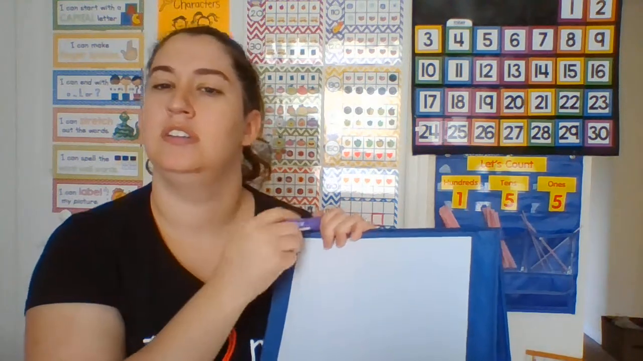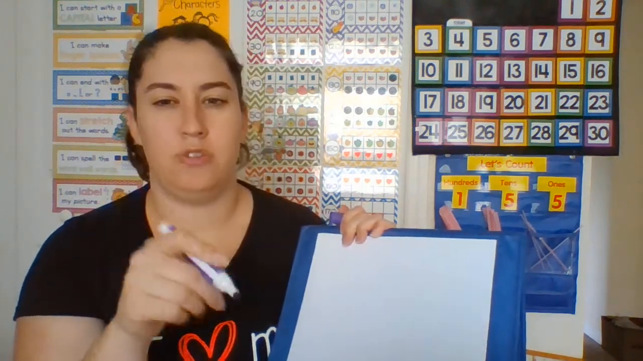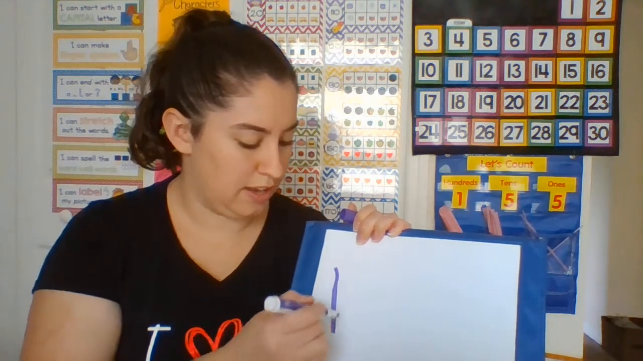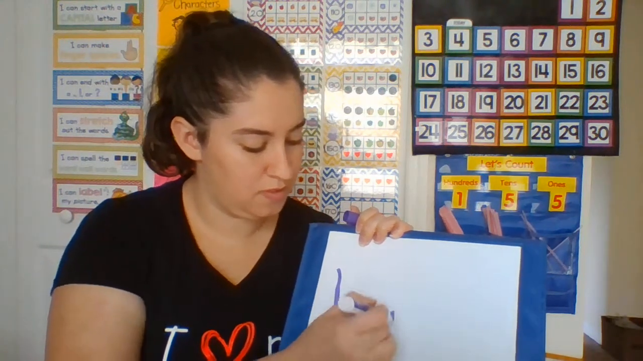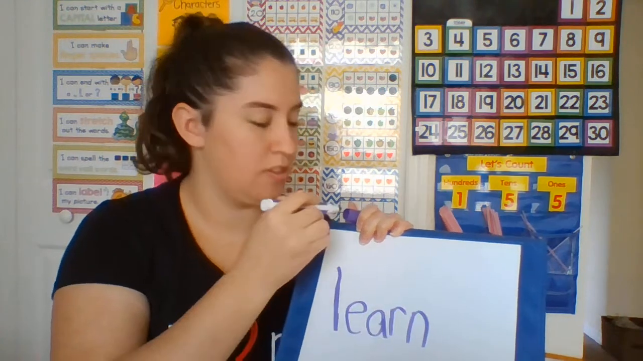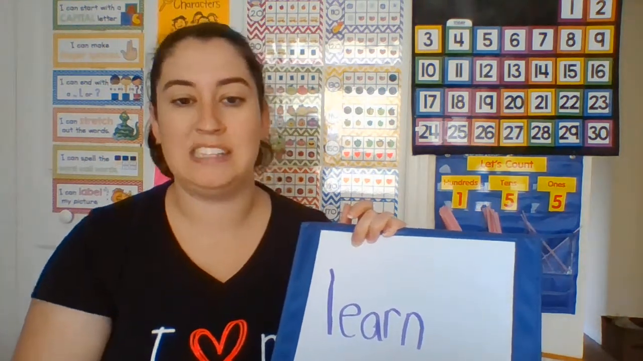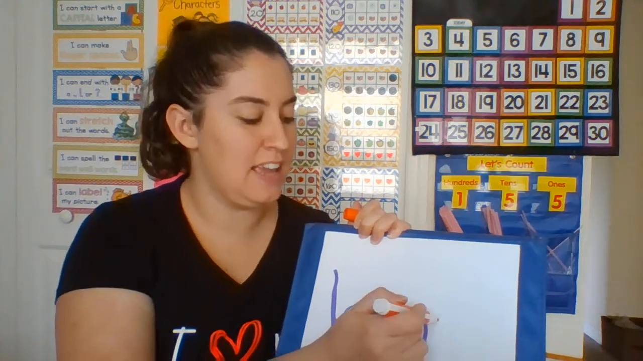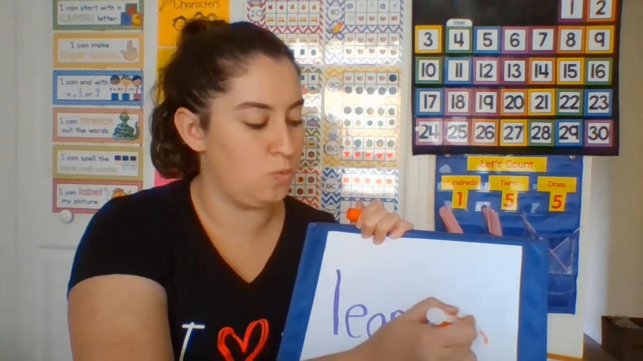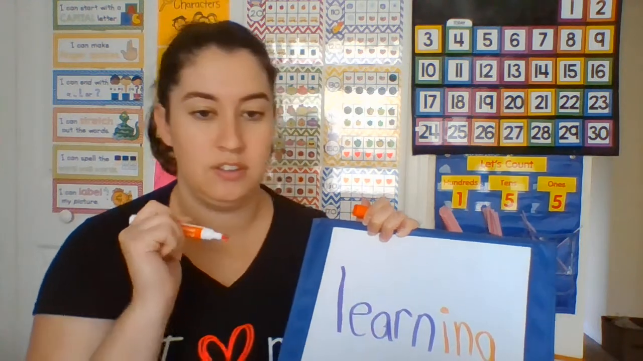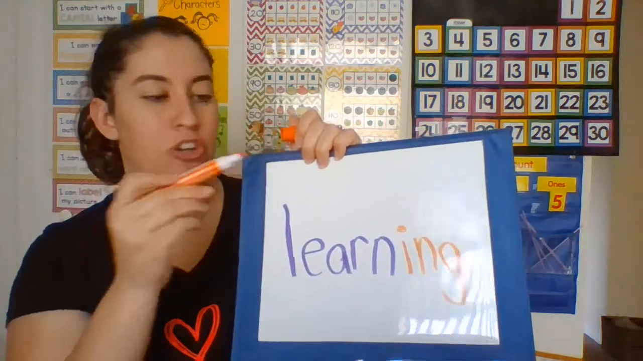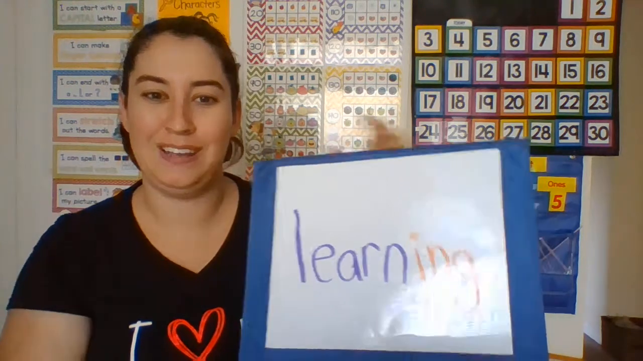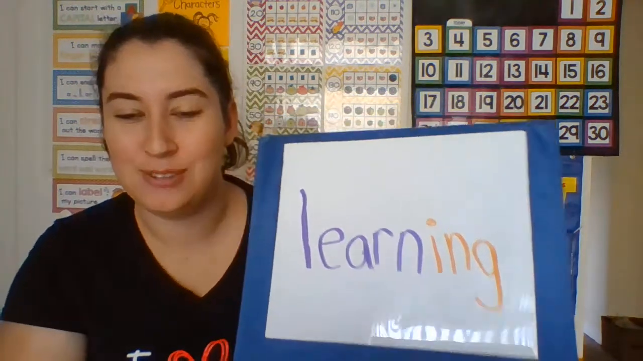Here's our last word, and this one you're not going to have to sound out because it doesn't really follow the rules, so we're not going to sound it out. I will give you the first chunk. How does that sound? Okay, our first chunk is learn. Learn, and we're going to add ing onto the end, making what new word? Learn, ing, learning. That is our last word for today.